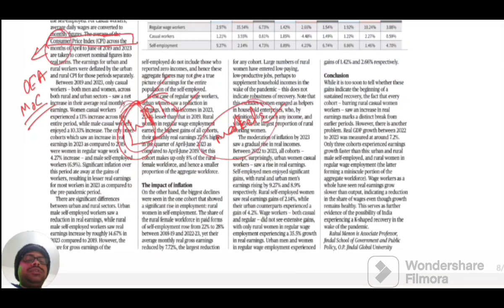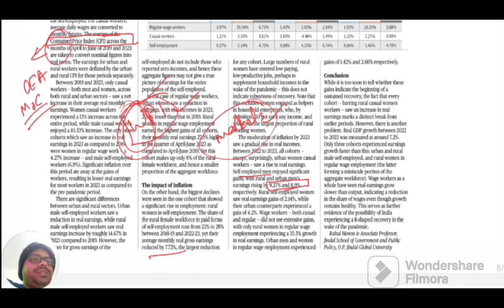So the author argues that although there is an improvement in self-employment for women, there is a rise in inflation. This rise in inflation is a cause of concern, as it has reduced the purchasing power of money. Also, in cities, the self-employed men have gained in earnings, with a rise from 8.9% to around 9.27%.